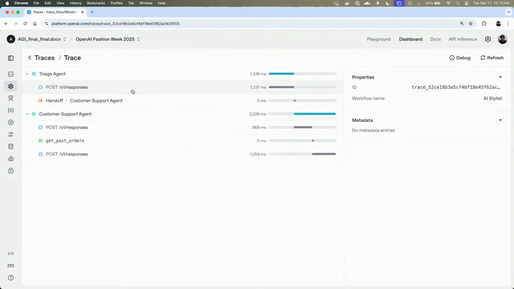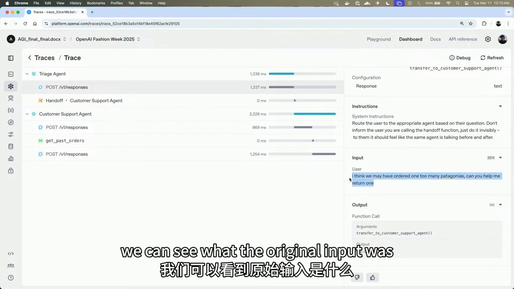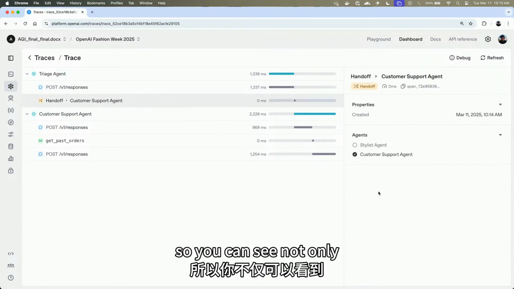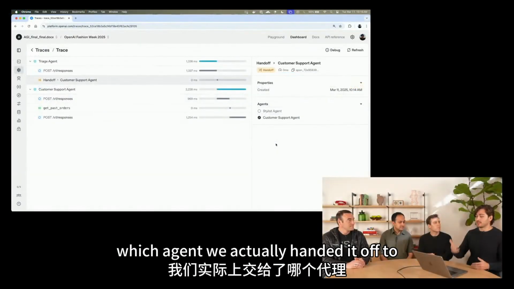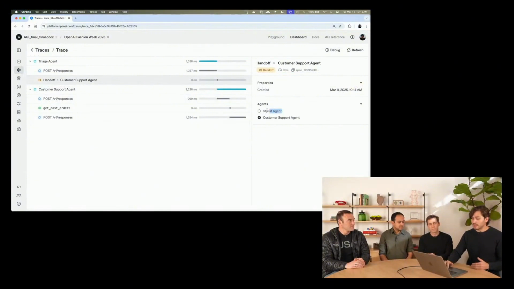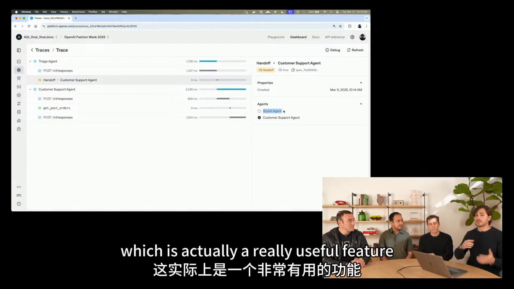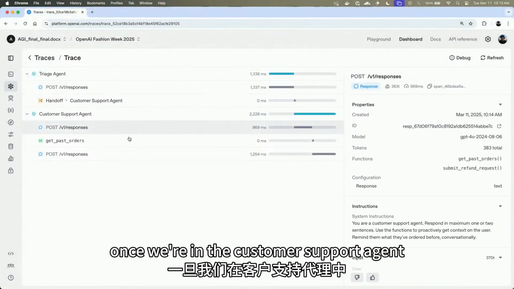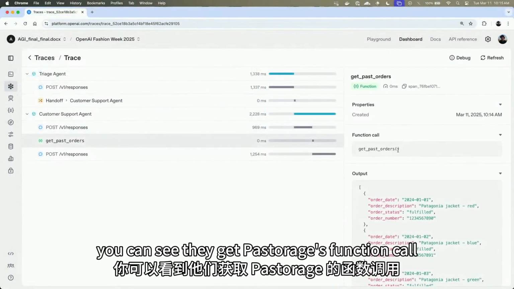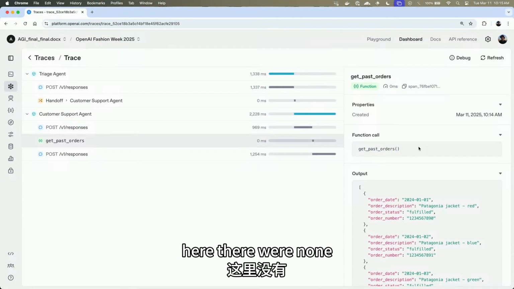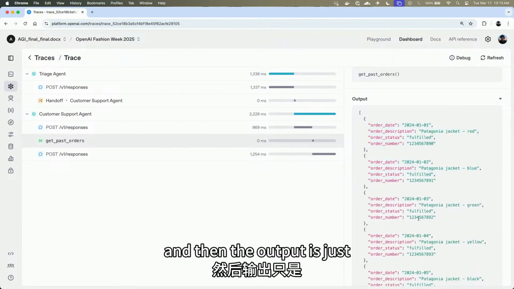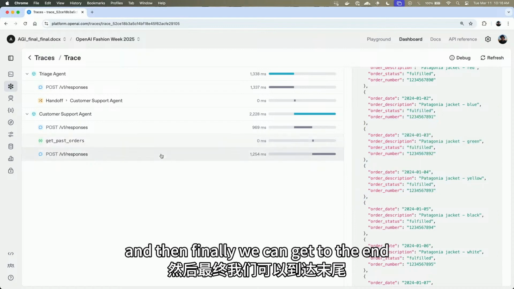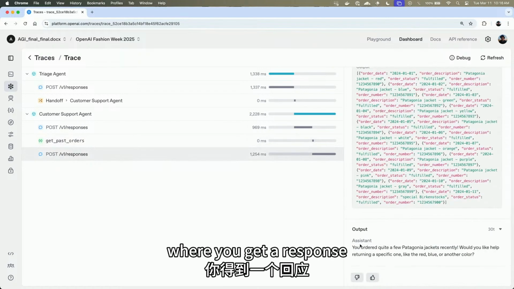Now, we can see what the original input was. And handoffs are first-class objects in this dashboard. So you can see not only which agent we actually handed it off to, but any that it had as options that it did not, which is actually a really useful feature for debugging. Afterward, once we're in the customer support agent, you can see the get past orders function call with any input params. Here there were none. And then the output is, again, just all of Kevin's very monotonous history. And then finally, we can get to the end where you get a response.